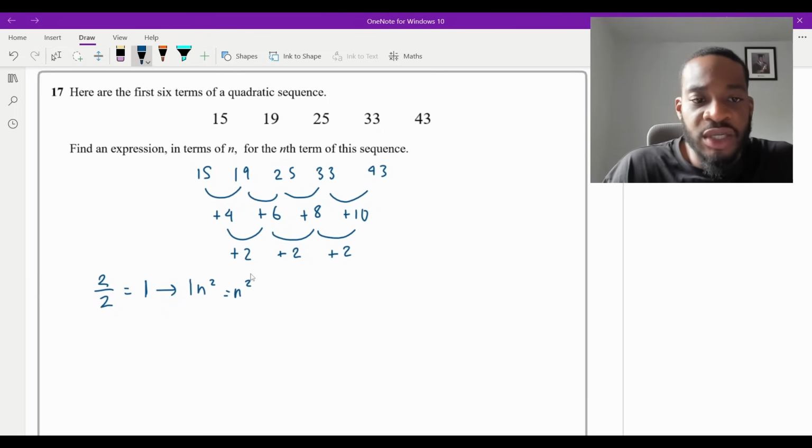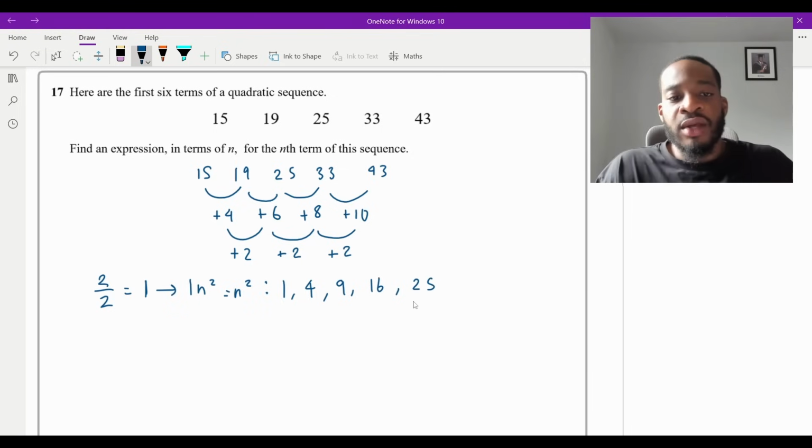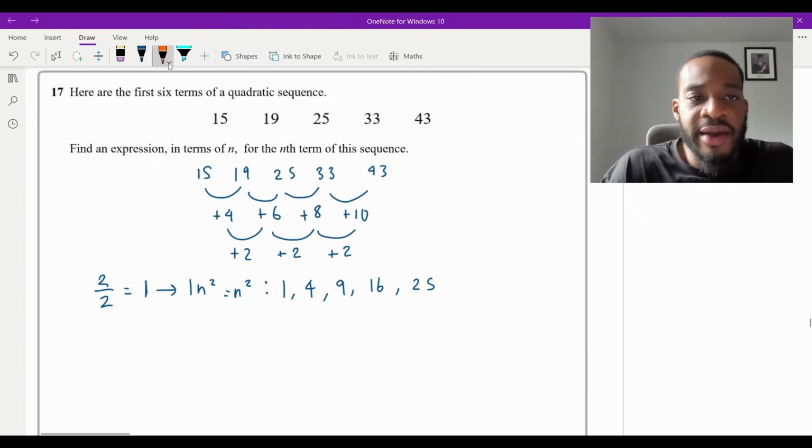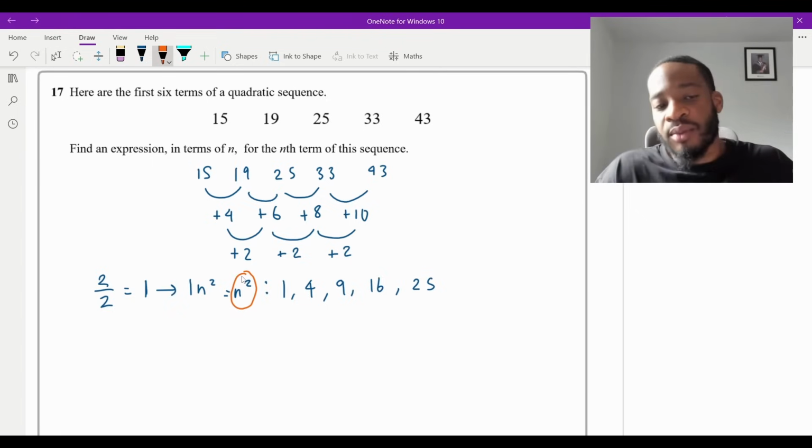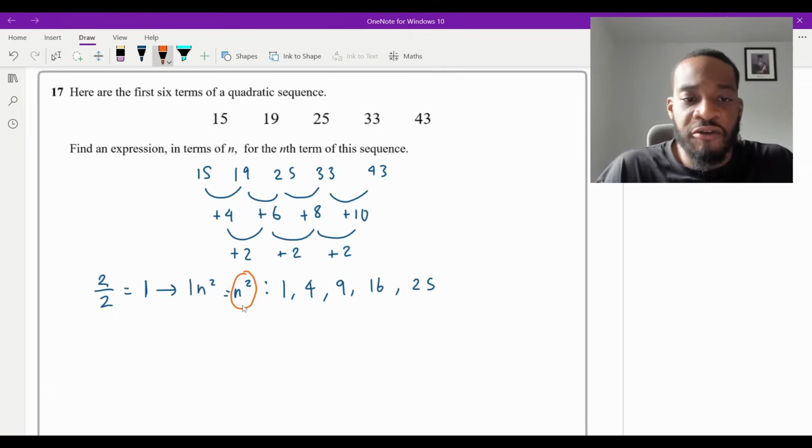And then what I'm going to do is figure out the first couple of terms of this sequence. So it's just the square numbers, isn't it? Which is going to be 1 squared, which is 1, 2 squared, which is 4, 3 squared, which is 9, 4 squared, which is 16, and 5 squared, which is 25, and so on and so forth. Now, once I've got this, by the way, this n squared is actually part of your answer. So it's going to be n squared plus blah, blah, blah, right? So that's part of the answer, the first part.